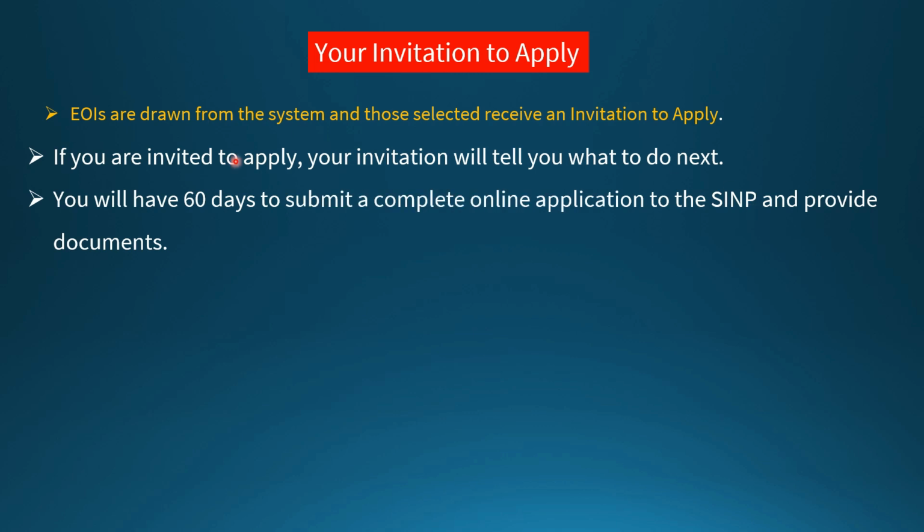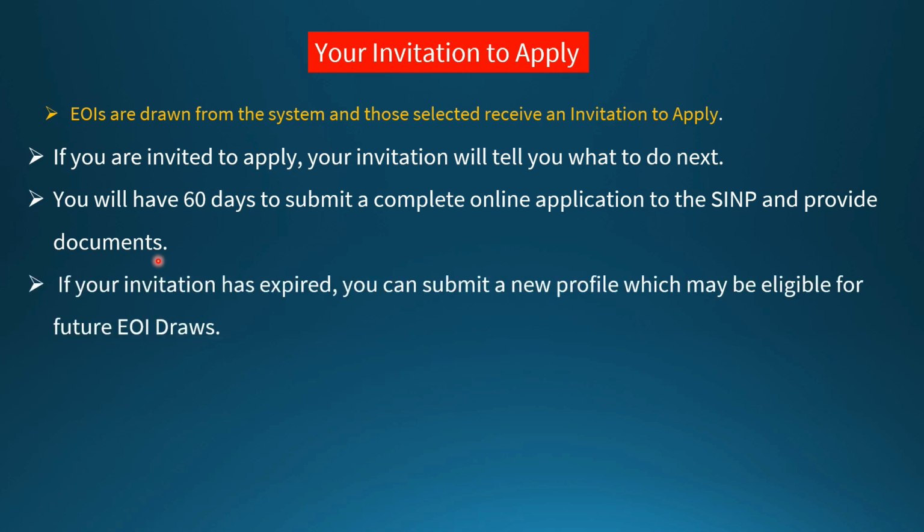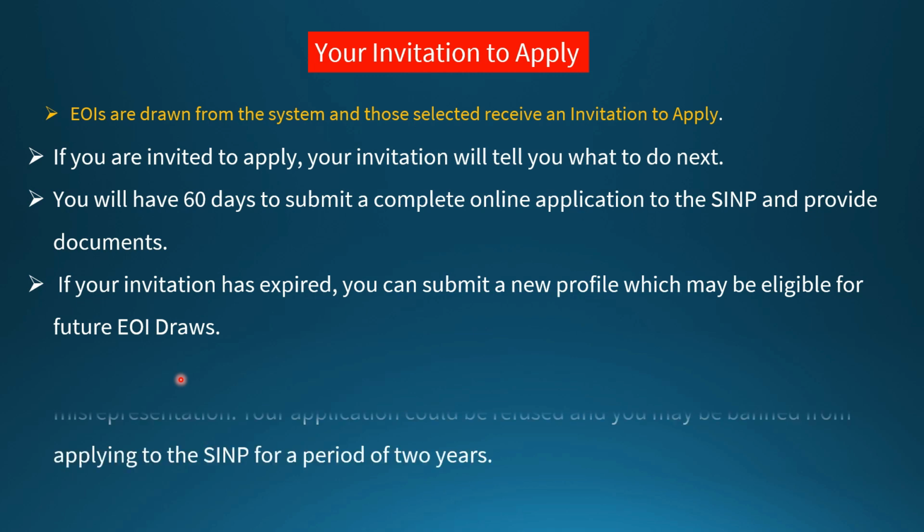You will have 60 days to submit and complete an online application to the SINP and provide documents. So within 60 days, you have to complete your online application and provide your documents. If your invitation has expired, you can submit a new profile which may be eligible for future EOI draws. So if your profile has expired, then you have to create a new one.